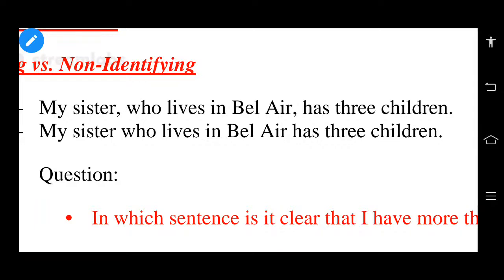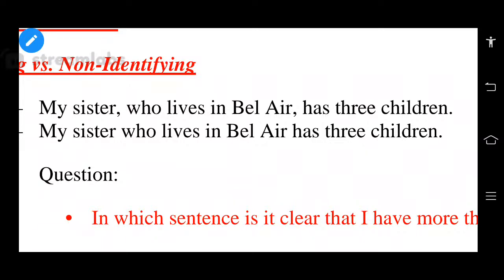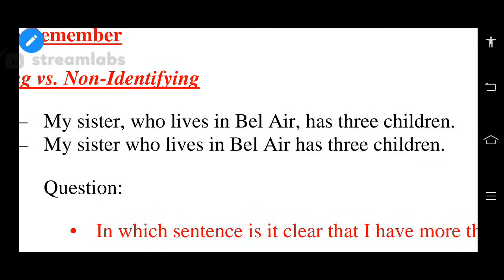But this relative clause was separated, and this relative clause is used before and after by using commas. So if we use commas, it's extra information. If we don't use commas, it is essential information, called a defining relative clause or restrictive relative clause. But the clauses that provide extra information, we call them non-restrictive or non-defining relative clauses. Now did you understand? Is the first sentence a restrictive relative clause or is the second sentence a restrictive relative clause?